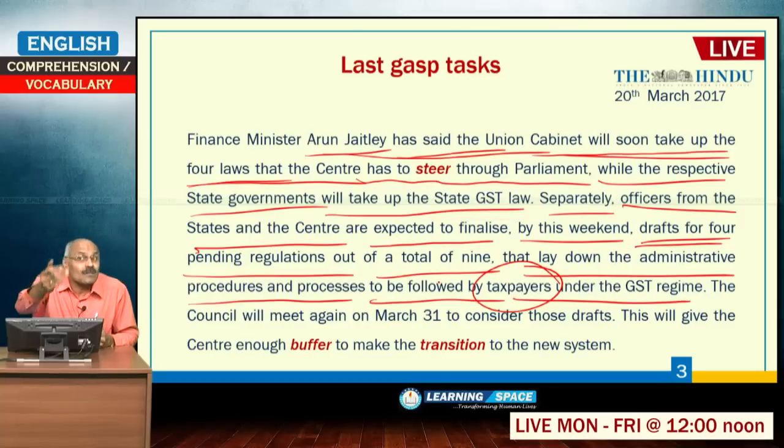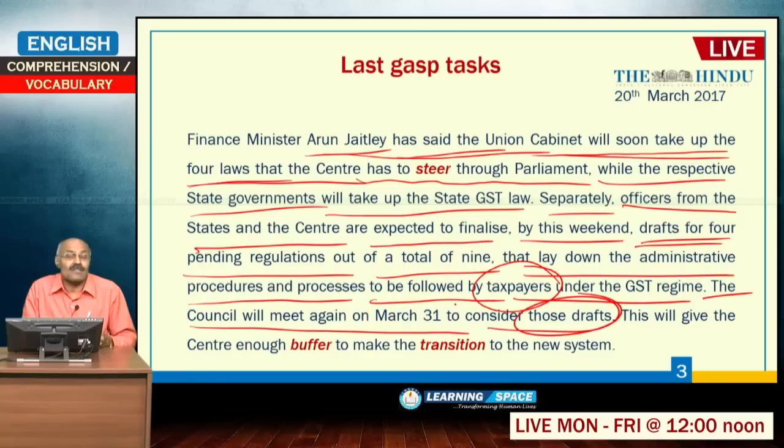The council will meet again on March 31st to consider these drafts. Draft is prepared by the officers. Finally, the GST council will take the final decision on those drafts.